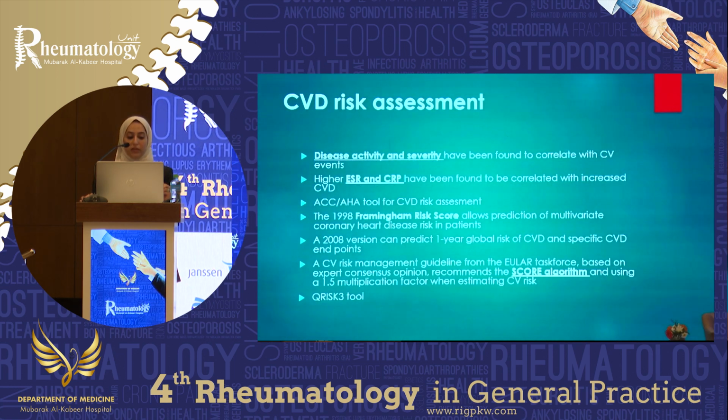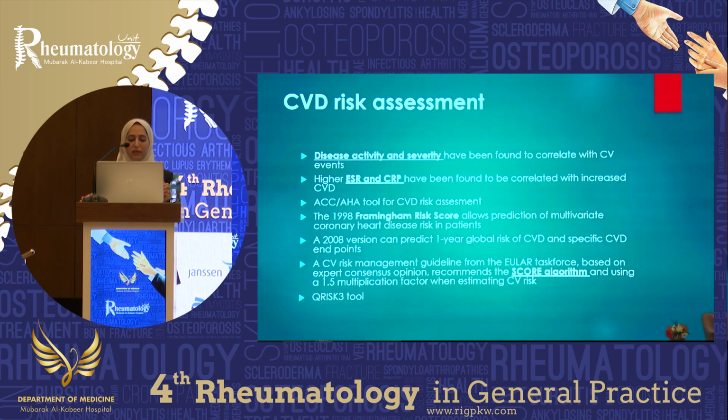Disease activity and severity have been found to correlate with cardiovascular events, so we have to know how active our patients are. Having higher ESR and CRP has been found to correlate with increased cardiovascular disease. The ACC and AHA tool for cardiovascular risk assessment helps us in quantifying this risk. And again, there's the Framingham risk score, which can also be used. There is the 2008 version that can predict the 1-year global risk of cardiovascular disease and specific cardiovascular disease endpoints,